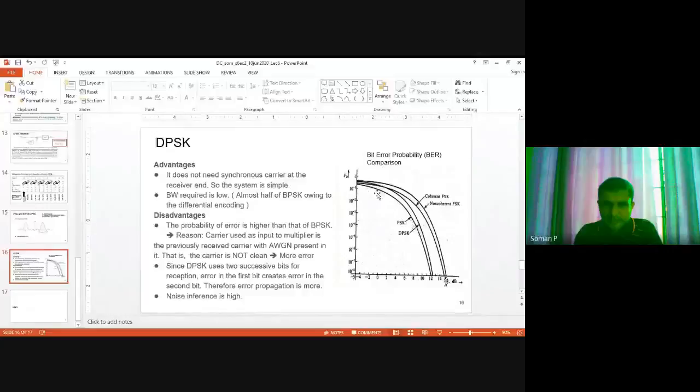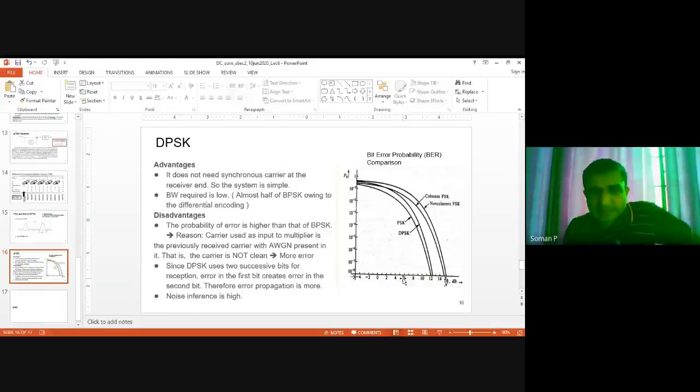So the bit error probability of PSK is less than the bit error probability of DPSK for the same Eb by N0. So if something like this is asked in the exam, you can just draw this plot qualitatively, and explain the intuitive reason for that.